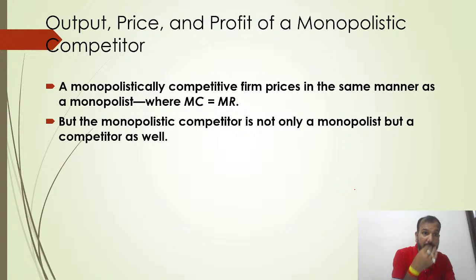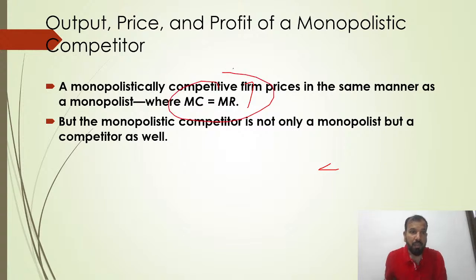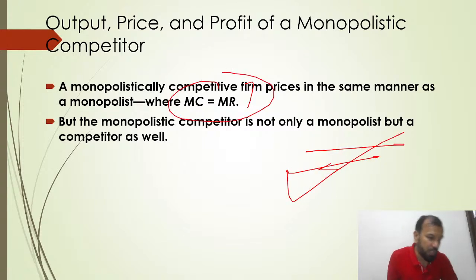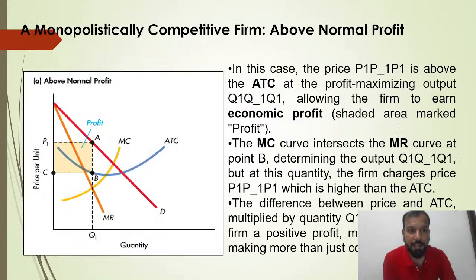You have to understand that monopolistically competitive firms price in the same manner as a monopolist. MC is equal to MR, marginal cost is equal to MR. But the monopolistic competitor is not only a monopolist but a competitor as well. In a monopoly, we don't have any competitor, but in monopolistic competition we have competitors.